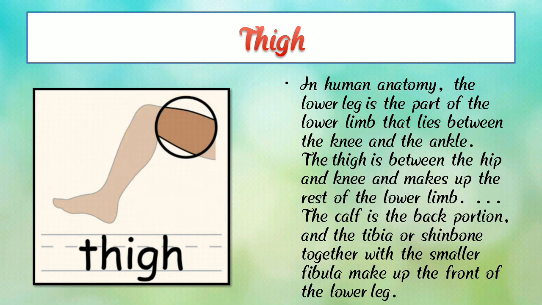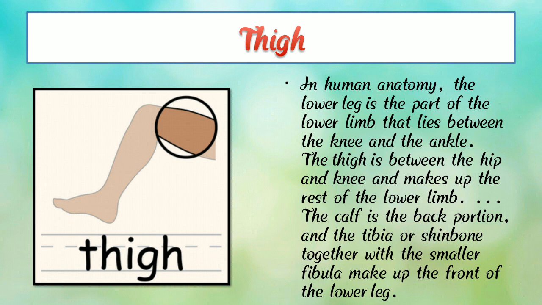Thigh. In human anatomy, the lower leg is the part of the lower limb that lies between the knee and the ankle, and the thigh is between the hip and the knee and makes up the rest of the lower limb. The calf is the back portion, and the tibia or shin bone together with the smaller fibula make up the front of the lower leg.